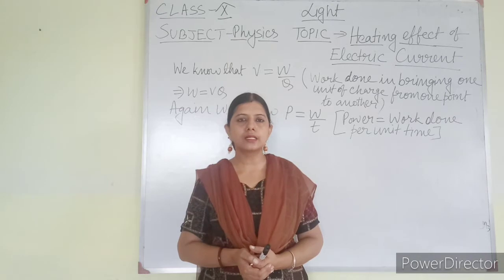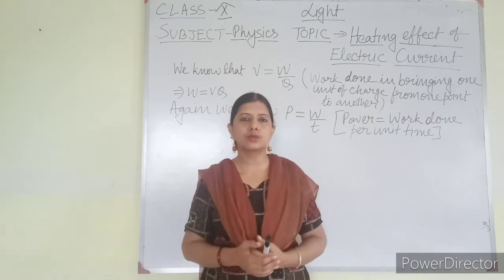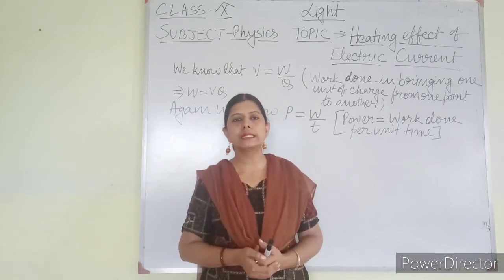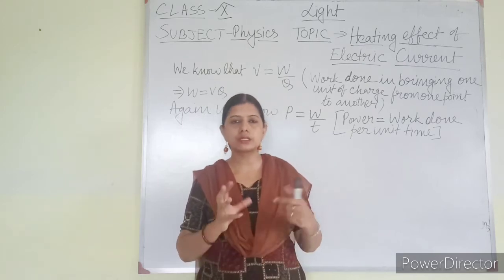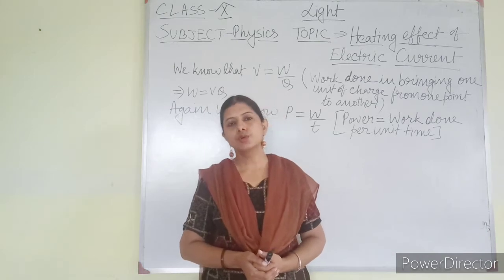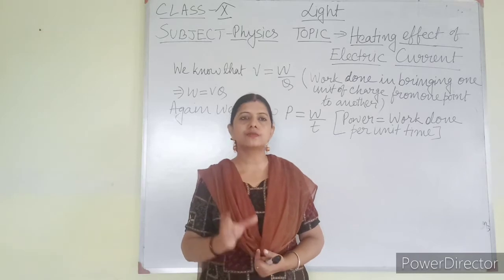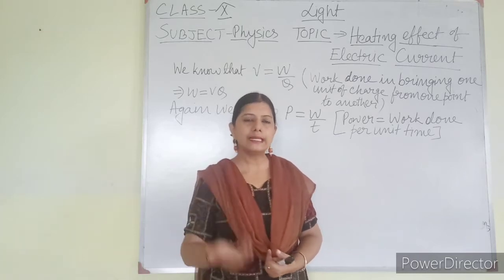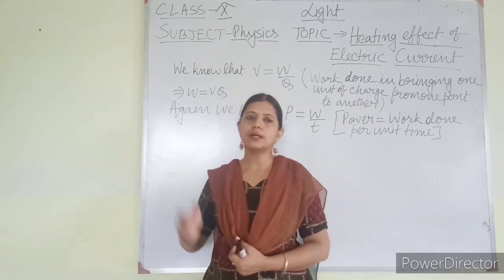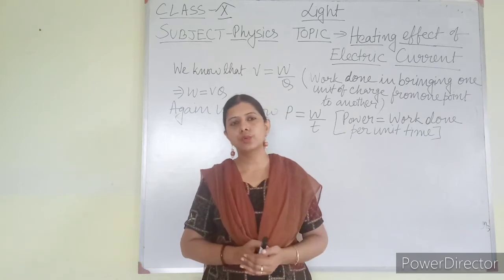As a result, the tungsten will not change into tungsten oxide, neither is it going to melt. So it will glow and produce heat energy and light energy both. So this is the function of the electric bulb. It is there in your syllabus, so you have to learn it properly. Any questions can come from there, like the filament is made up of what, why it is made up of tungsten. Now the main numerical part of heating effect of electric current, that you are going to learn.